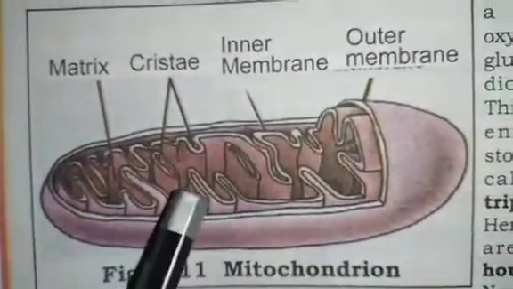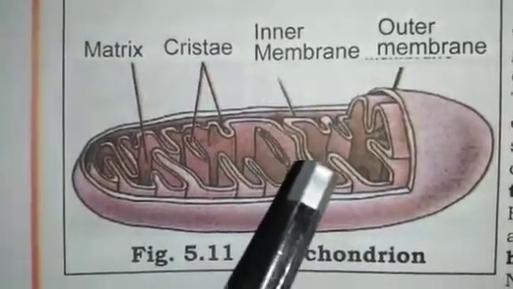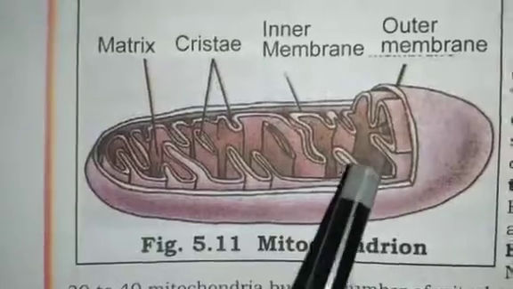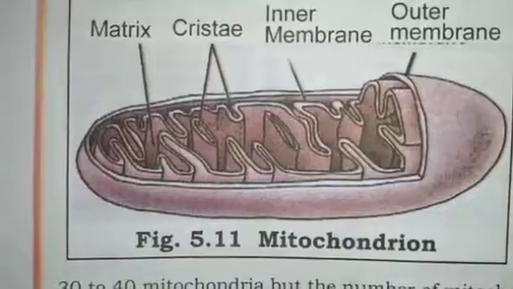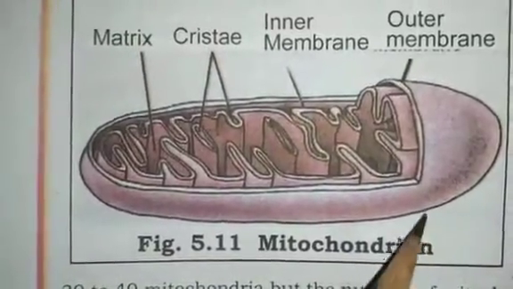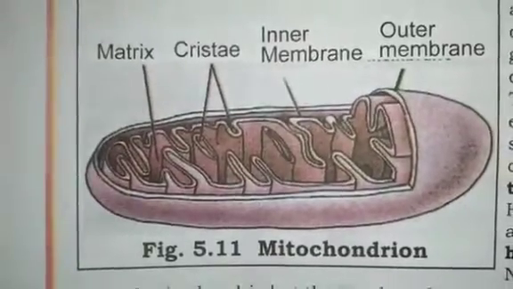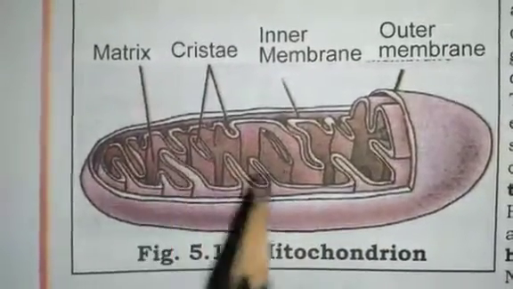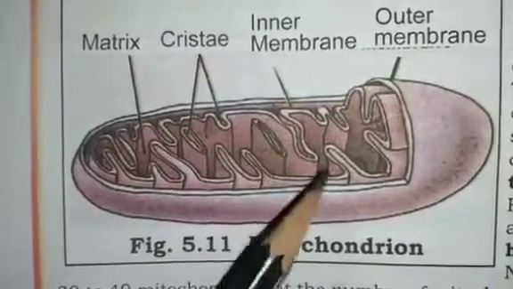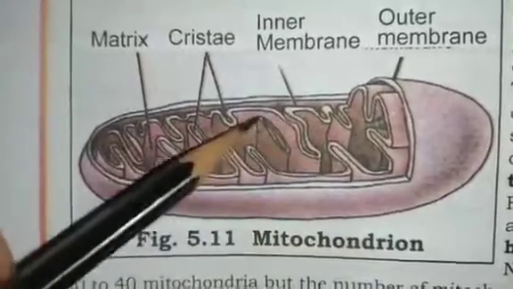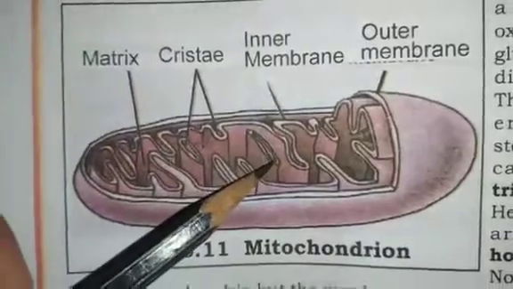Students, you know that mitochondria are known as the powerhouse of the cell because they store energy. Mitochondria have two membranes, the outer membrane and the inner membrane. The outer membrane is porous. Porous means it has some holes or small pores. The inner membrane has so many folds. They are deeply folded. These folds help in increasing the surface area for the ATP generating chemical reactions.